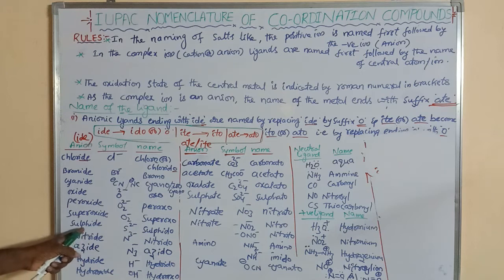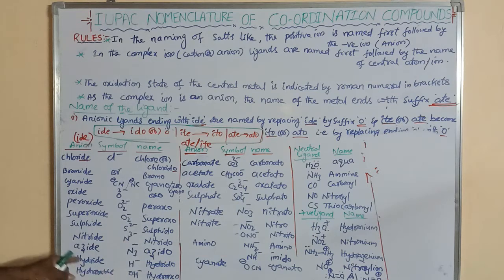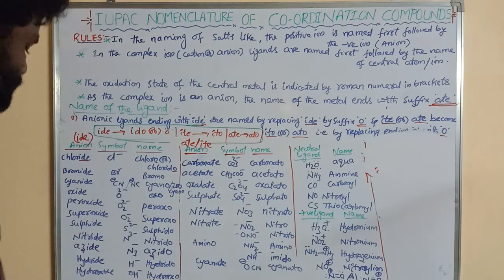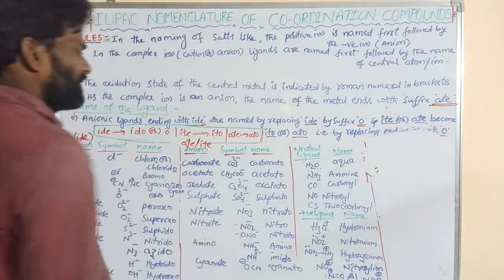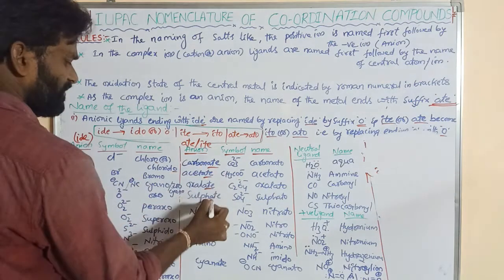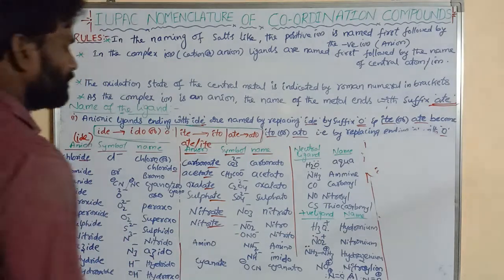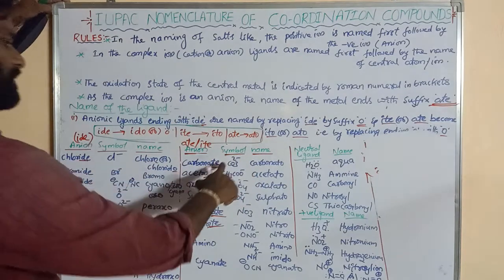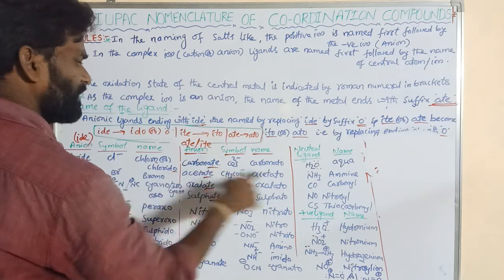Sulfide, S2 minus, sulfido; nitride, N3 minus, nitrido; azide, N3 minus, azido; hydride, H minus, hydrido; hydroxide, OH minus, hydroxo or hydroxido, right. Carbonate, all these are ate ions: the ate is replaced by ato, carbonato, right.